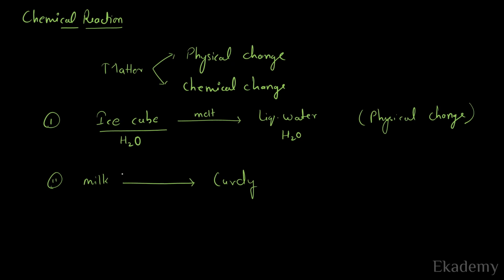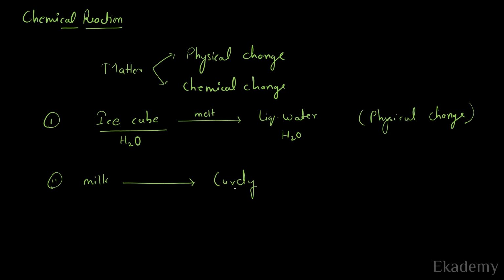So milk here loses its identity as well as its nature. This curdy substance does not taste like milk, does not smell like milk, its texture is different, and in fact its chemical composition is also different.